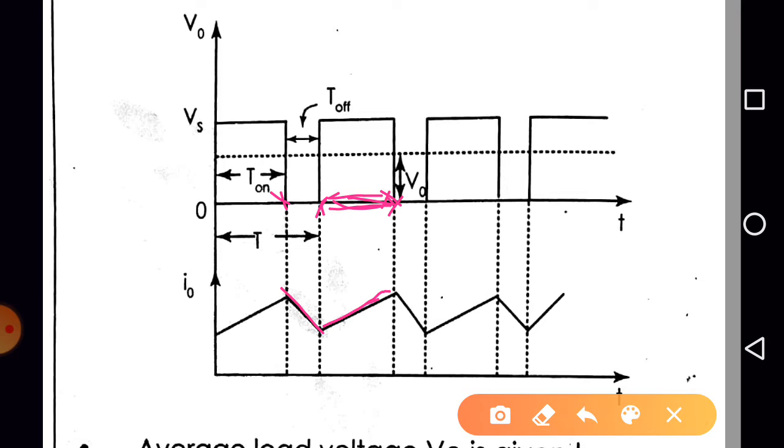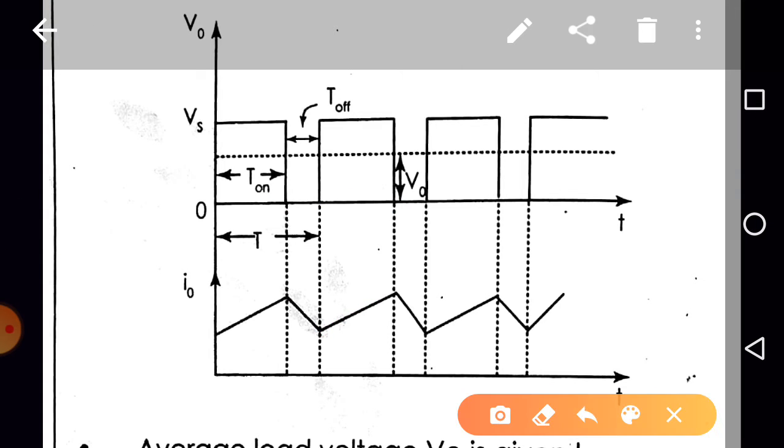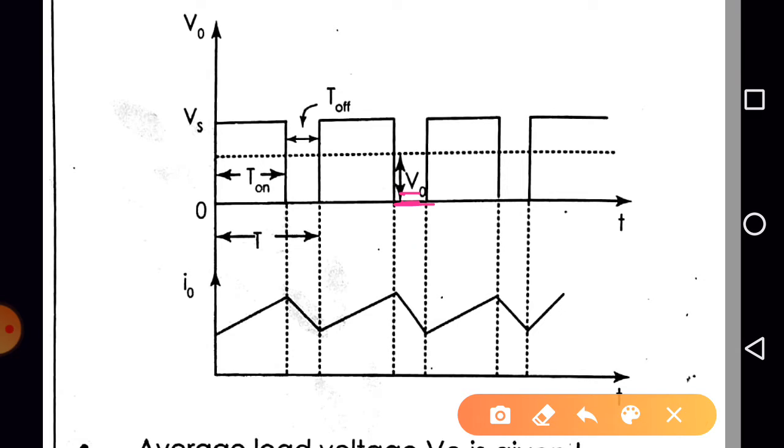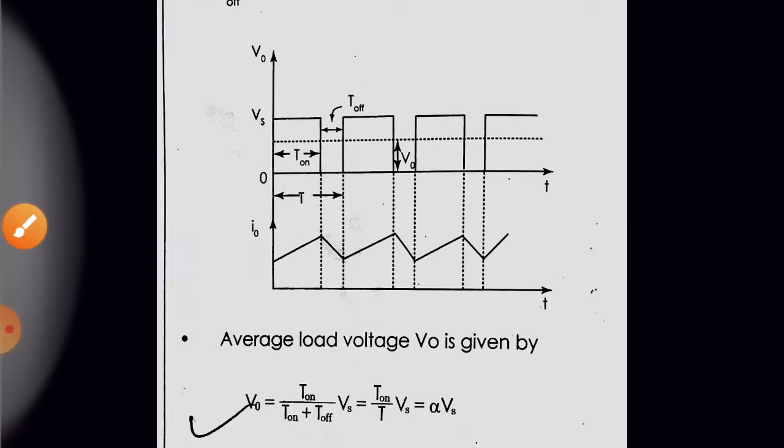Next, during the off time of the switch, from t is equal to T plus t on to 2T, what will happen? The inductor releases the energy through the freewheeling diode, means again current decreases, and V0 is equal to 0, right?